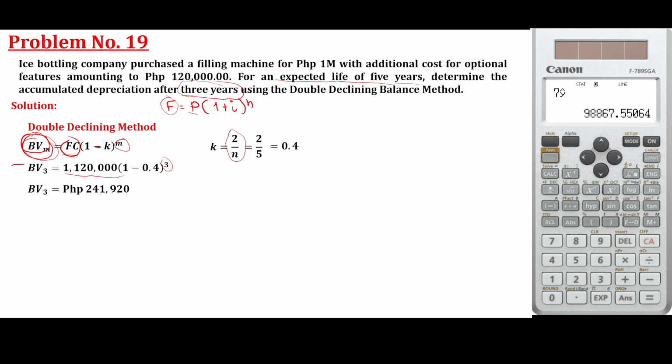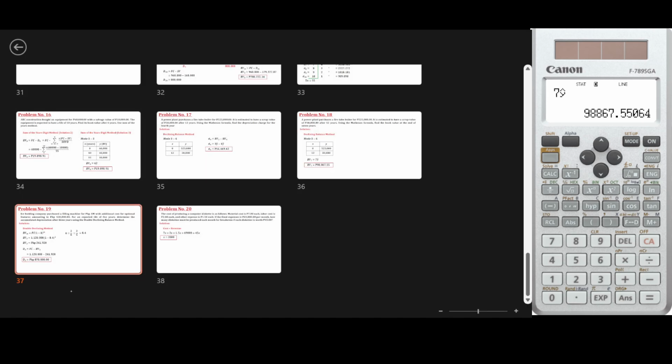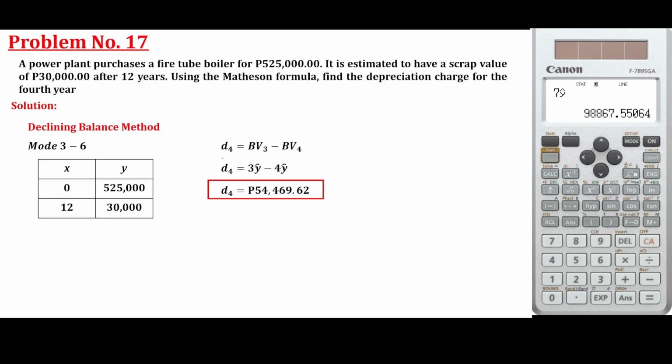However, we're not looking for the book value. We are looking for the accumulated depreciation. Pag sinabing accumulated, yung total na nabawas mula nung first year, total na nabawas. Okay? And this is not this small letter d ha. Yung nasolve natin kasi kanina sa previous problem, ito, small letter d, yung nabawas sa taon lang na iyon.